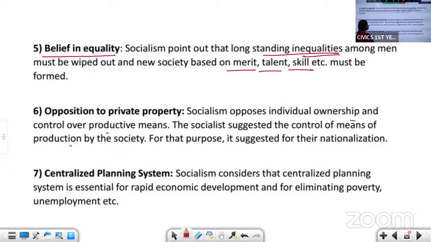So for that, we should go for nationalization. The solution for this is nationalization. Next is centralized planning system. Socialism considers centralized planning system essential for rapid economic development, for eliminating poverty and unemployment. If you have a centralized plan, then it will lead to rapid development and elimination of poverty and unemployment.